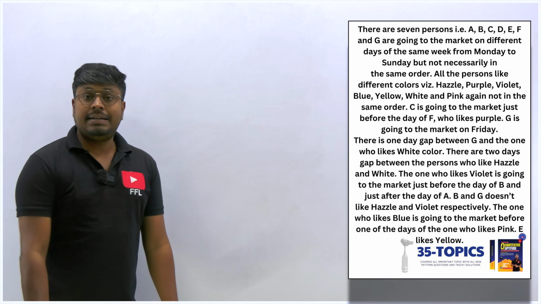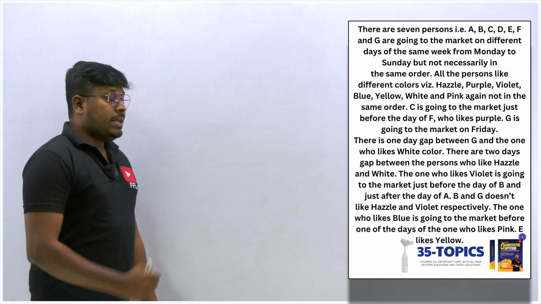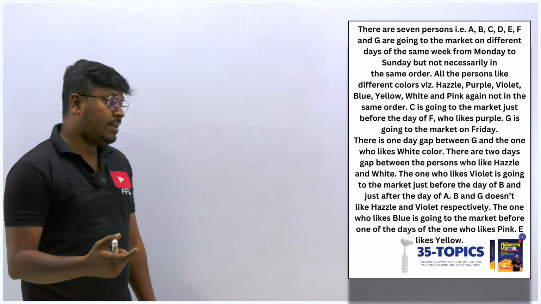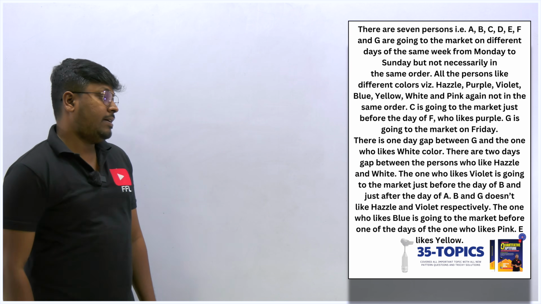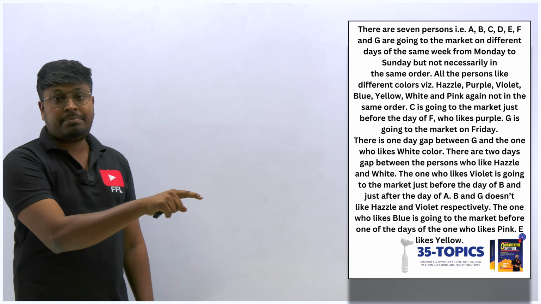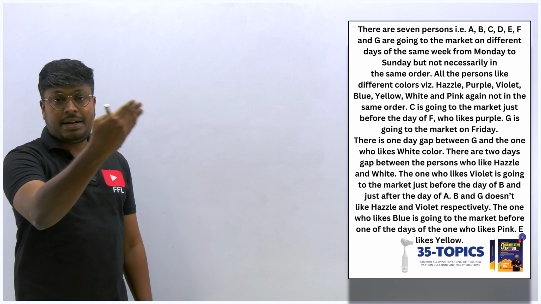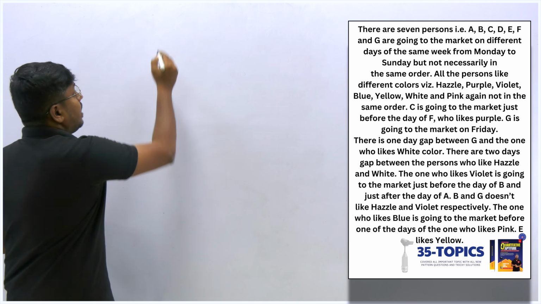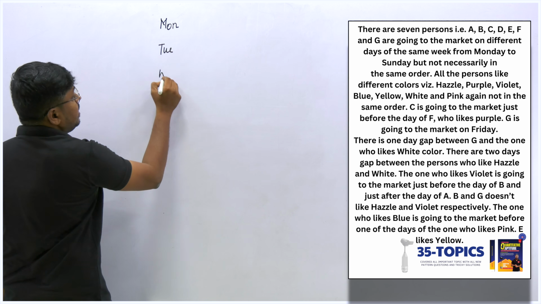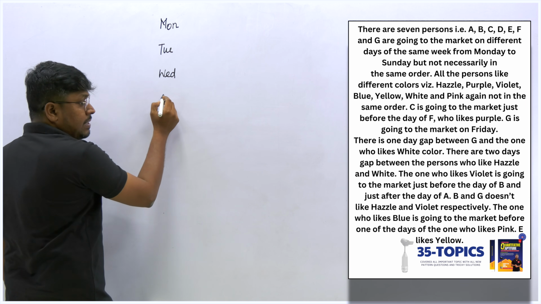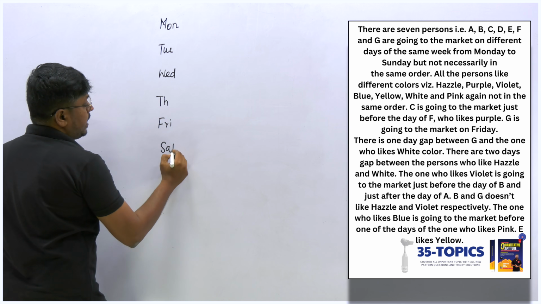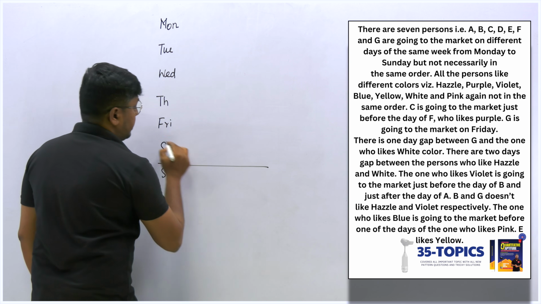So here is the third set of seating arrangement. There are 7 persons, A to G, going to the market on different days starting from Monday to Sunday, but not necessarily in the same order. So totally you can see there are 7 persons and the days will be starting from Monday to Sunday. That means no off day will be there. And our target is to find which person goes to the market on which day, as well as the color the person likes. So we have to find 2 data here, the person and the color.